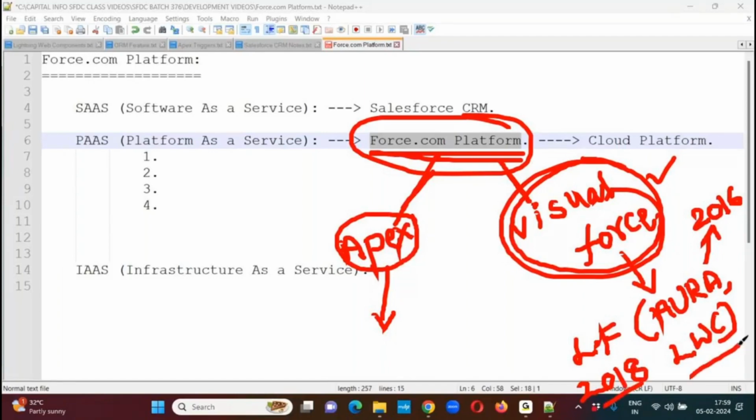Apex is common as usual, but only for the designing purpose, they keep on having some replacement. To replace the Visual Force pages, they introduced Aura in 2016, and then to overcome the drawbacks of Aura, they introduced Lightning Web Components in December 2018. Clear? These are the two programming languages available in the Force.com platform: Apex programming and Visual Force programming. Now, make a note of this.